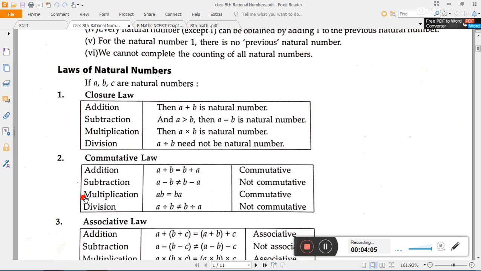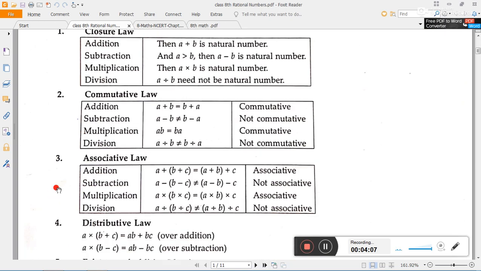After that, the commutative property. In this we are changing only the order of the numbers or sequence for performing the operation. Addition: if we change the order, we will still get the same sum. In the case of multiplication also the same. If we change the order in the multiplication of two numbers, it means 2 into 5 gives 10, and 5 into 2 again gives 10.